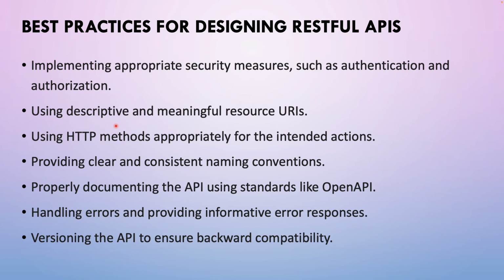Second, using descriptive and meaningful resource URIs. So if I'm going to create an API, the URL that I'm using should be descriptive and meaningful. Suppose I'm going to expose a product, or create an API for the product, then the URL of the API should be like slash products. Instead, I should not give it like slash interviews or slash something else. If I'm going to develop a product, then I need to give my URI as products.